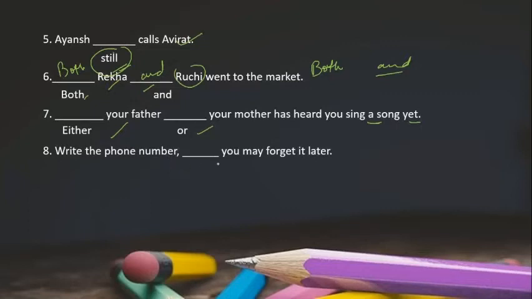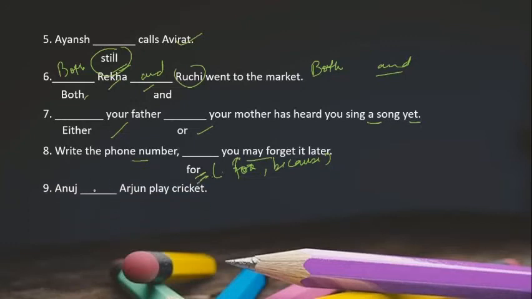Write the phone number. You may forget it later. So here we need a coordinating conjunction, because this is again a clause, independent clauses, and the right option is for. For is used for reason, for and because. Both options are correct over here, for and because. For means giving a reason. Write the phone number, for you may forget it.